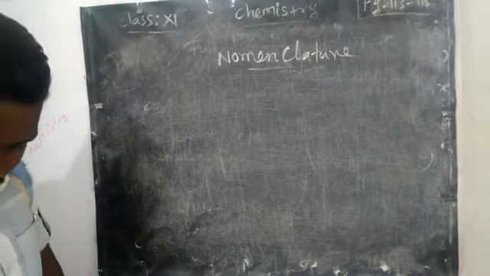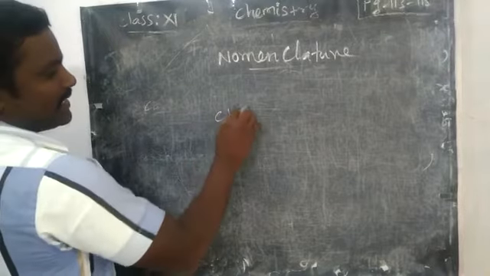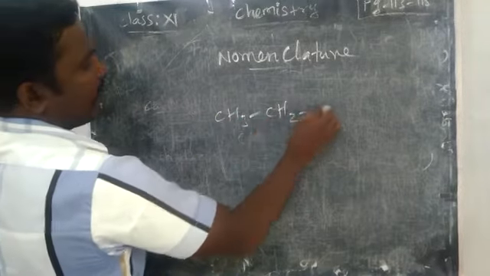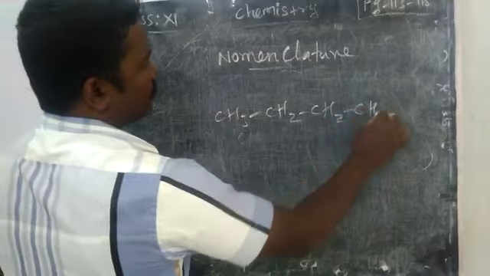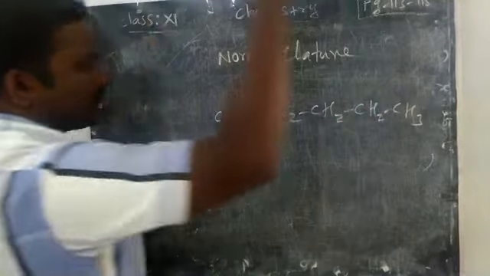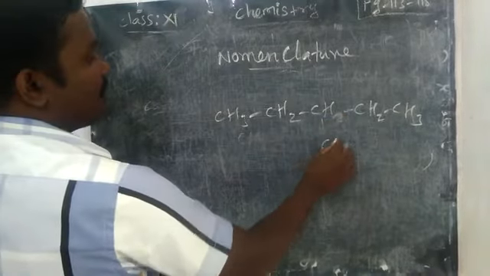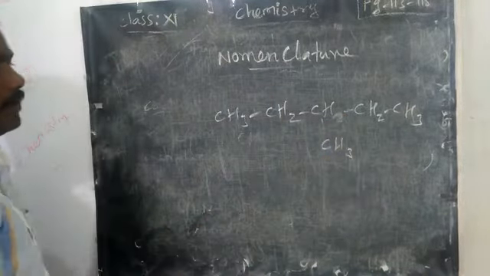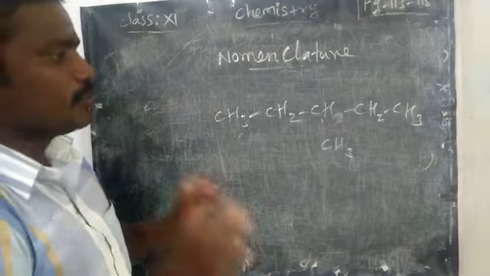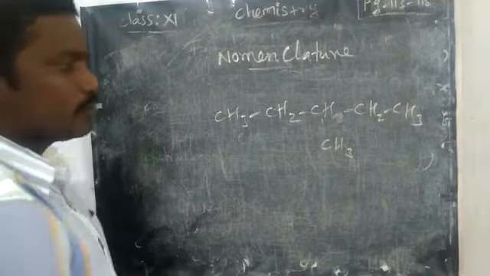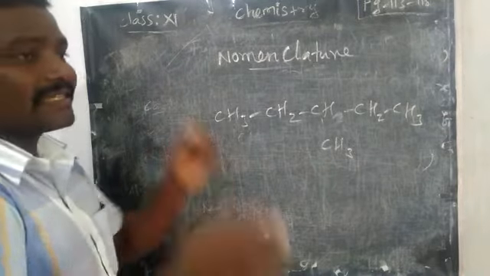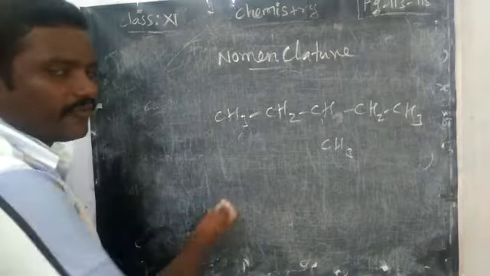First compound is given: CH3, CH2, CH2, CH2, CH3. We have one substitution here. So first thing you have to choose the root word. How do you choose the root word? The longest continuous chain. Is there any functional group?